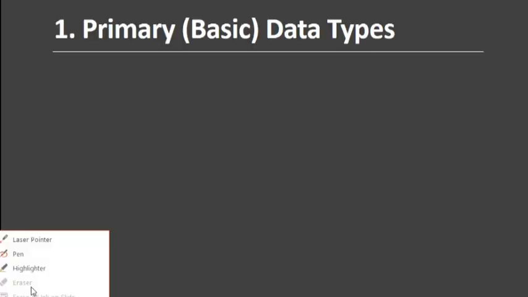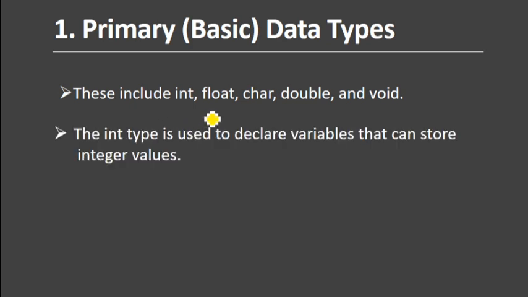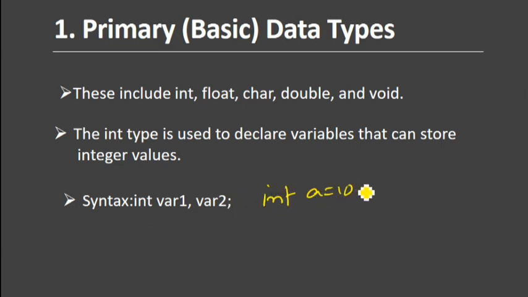So let me discuss first the primary data types, the basic data types. These include integer, float, character, double, and void. The int type is used to declare variables that can store integer values. If you are declaring a variable with float, it can store float values. And the syntax: you should mention the data type, for example int a equal to 10. So here the variable is a and int is the data type. This is the syntax of integer declaration.